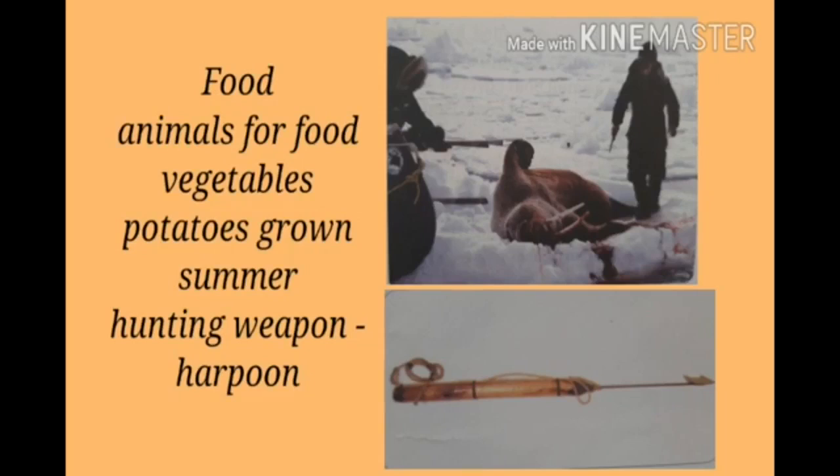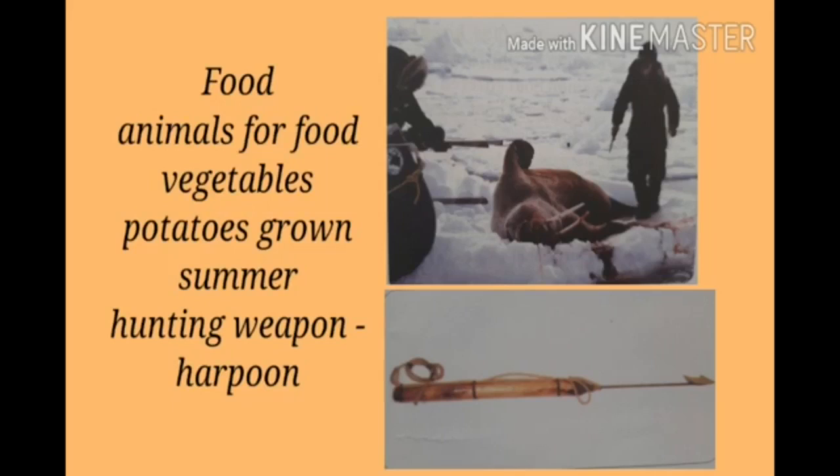Children, a very small part of the land in the southwestern region is suitable for agriculture, where some vegetables like potatoes are grown. Children, the Inuit people are expert hunters. Their main hunting weapon is the harpoon, which is either thrown by hand or fired from a gun. Whales, seals, and fish are mainly hunted.